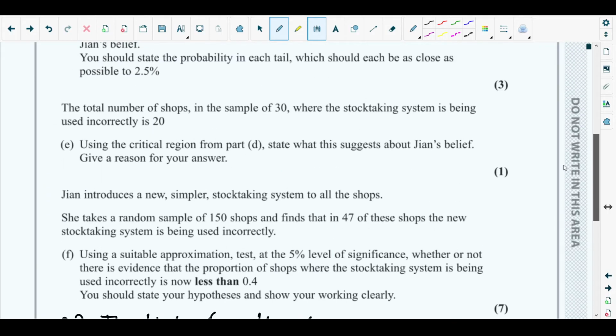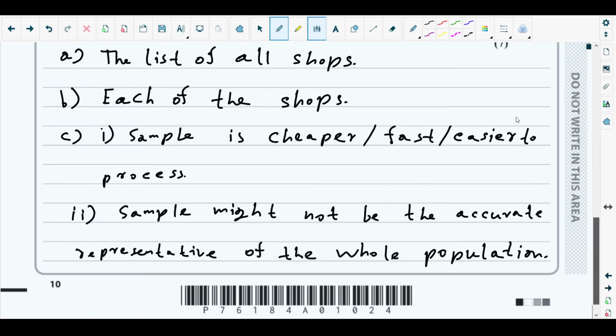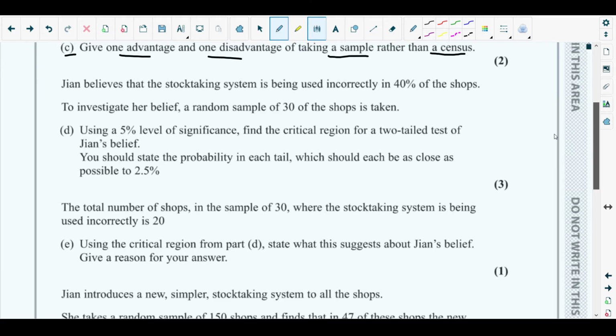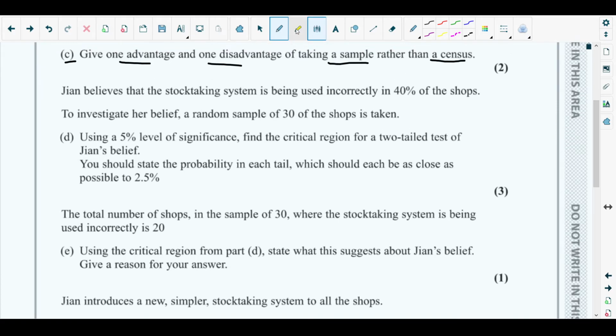That's enough. Okay, part D. We just finished part C. Let's see what they have asked in part D. Jian believes that the stock taking system is being used incorrectly in 40% of the shops.